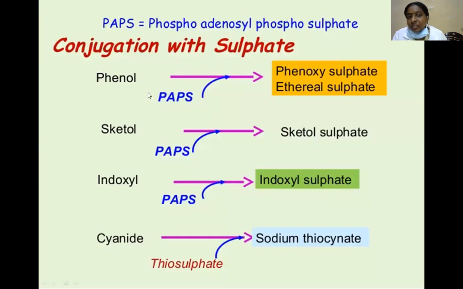Conjugation with sulfate: phenol with PAPS forms phenyl sulfate. Next, indoxyl with PAPS forms indoxyl sulfate; cyanate and thiosulfate form sodium thiocyanate.